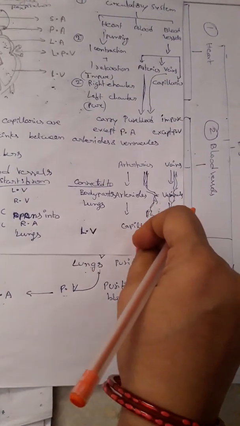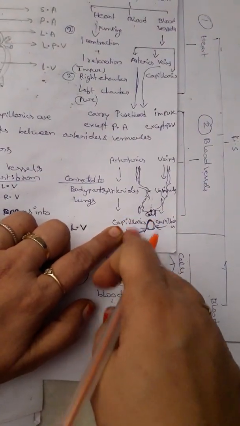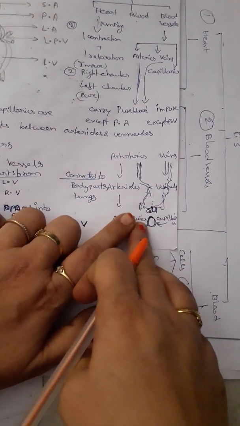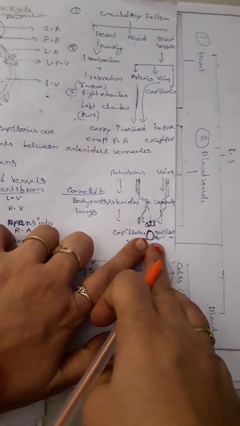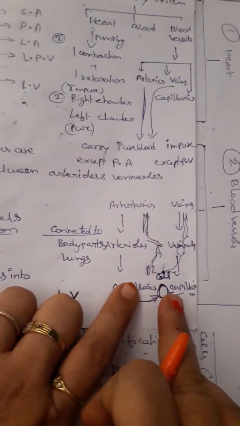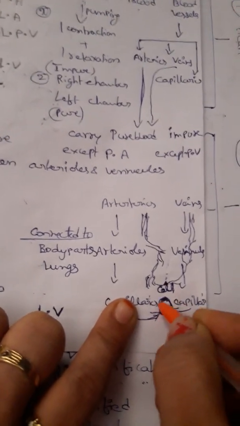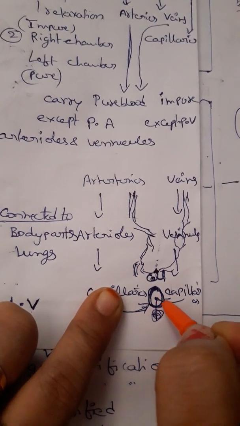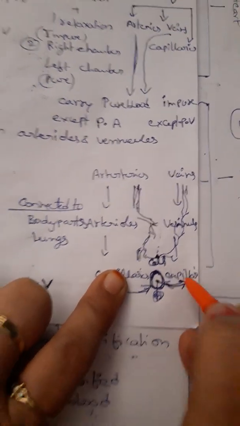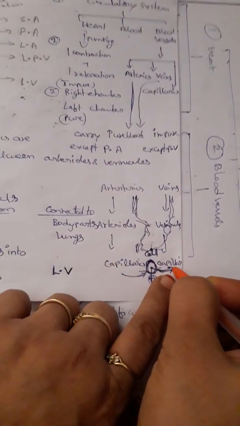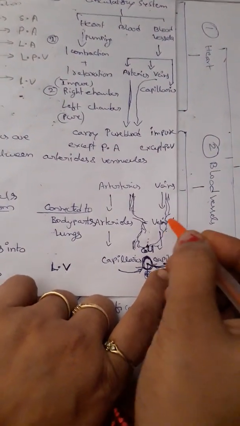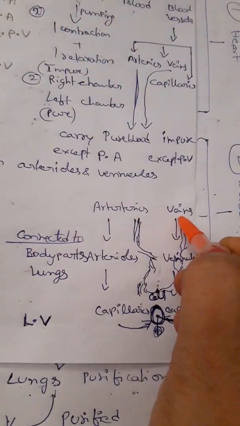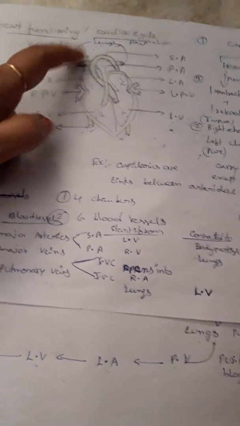The diffusion of oxygen and other nutrients takes place through the capillaries from the blood to the cell. When metabolic activities occur in the cell, waste materials are formed. These wastes are discharged into the capillaries, and the capillaries join to form venules and then veins, and these veins connect to the inferior vena cava and superior vena cava.